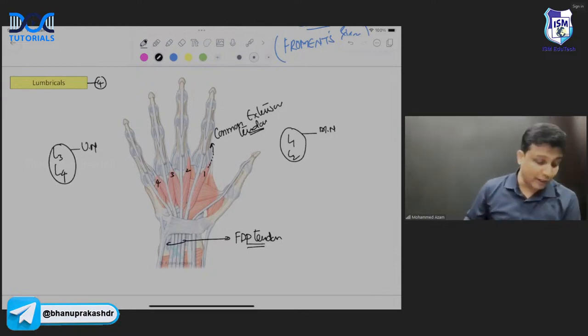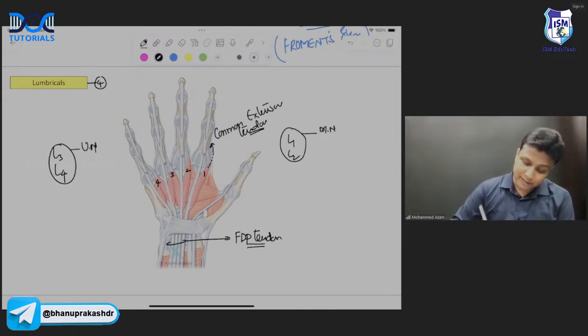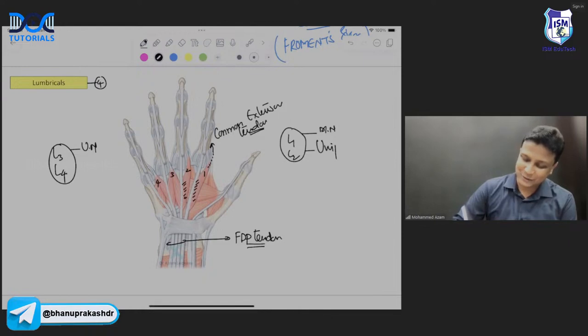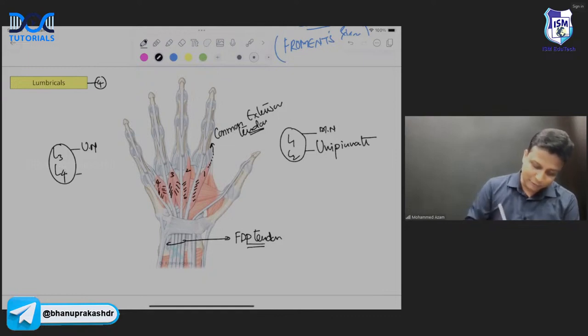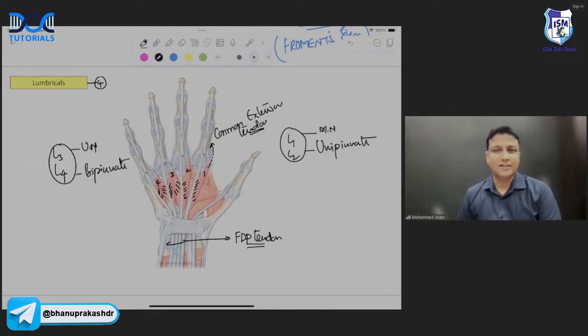And observe one more point there. First and second lumbrical is going to originate only from one tendon. So that is why this is known as unipinnate. And the third and fourth lumbrical is going to originate from the 2 adjacent tendons. So therefore, this is known as bipinnate. Khatam. And last and final thing, what is the action done by lumbrical, sir?